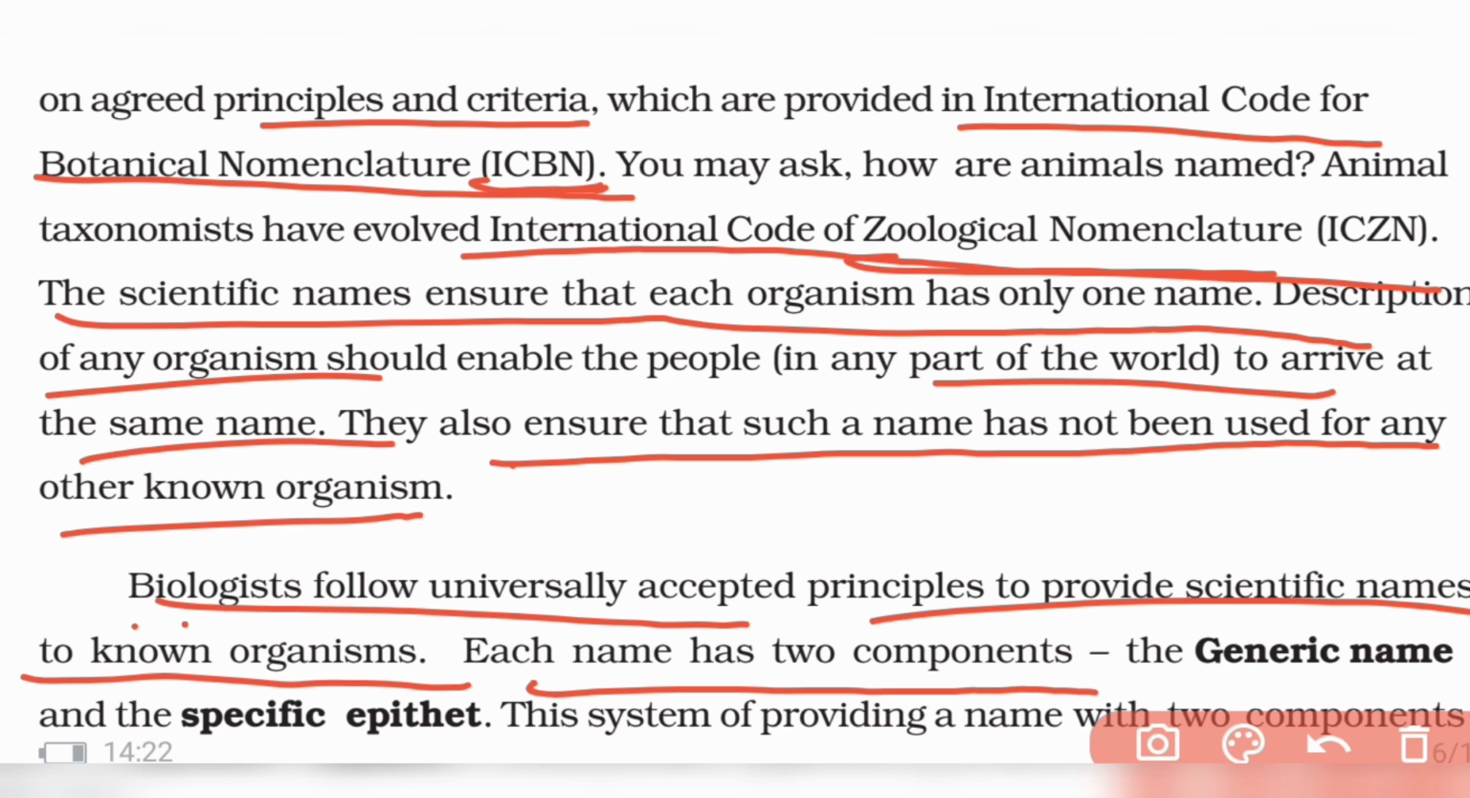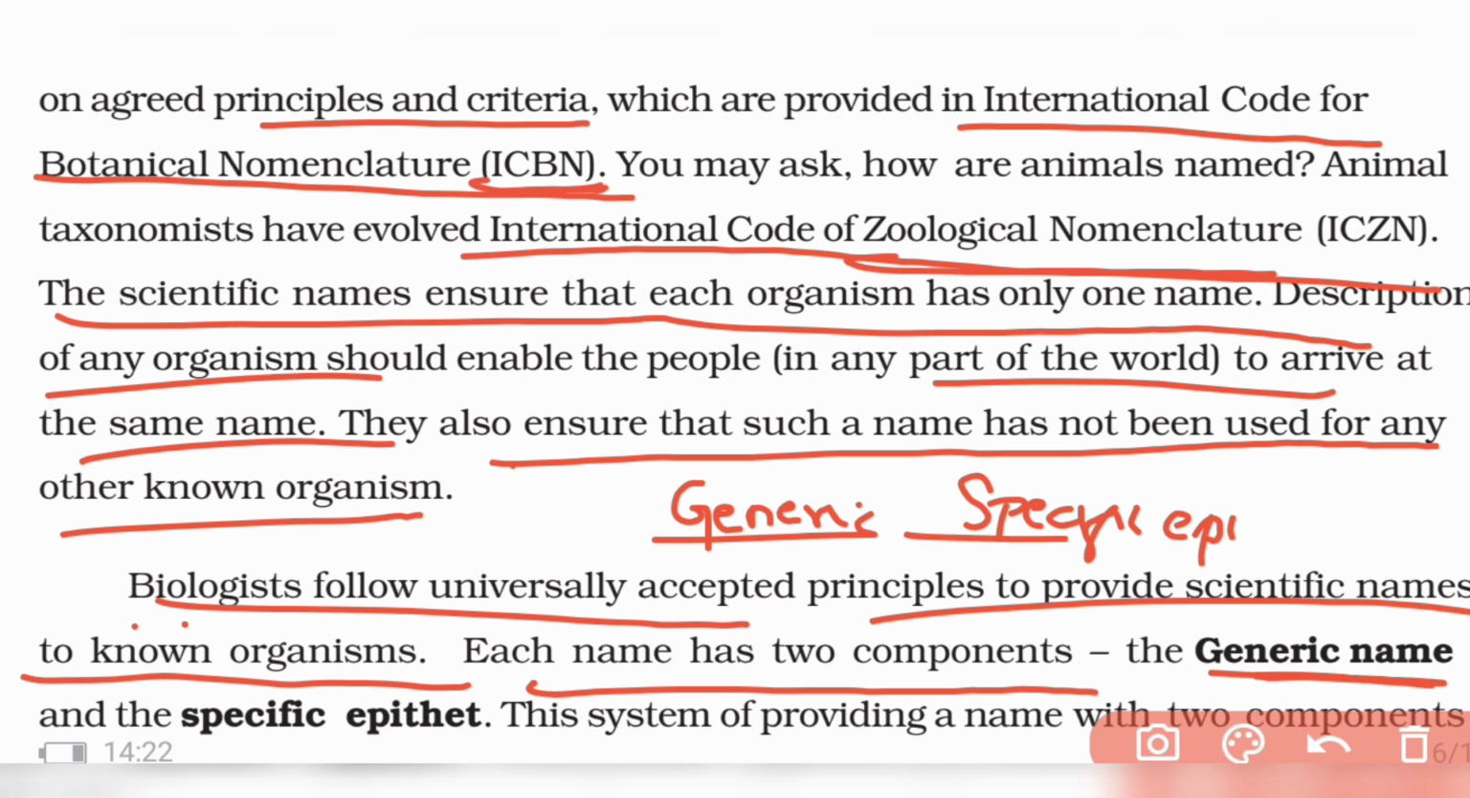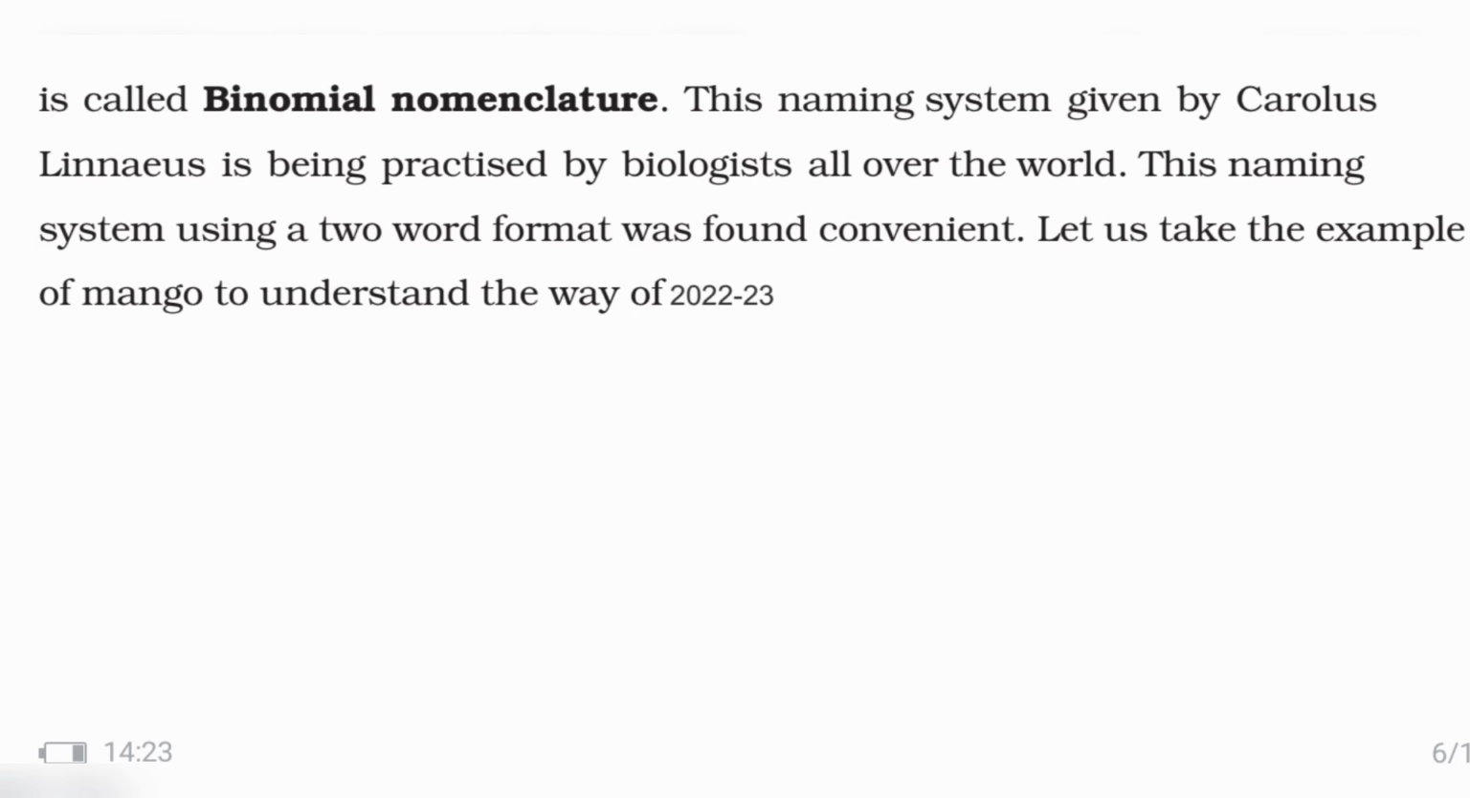Each name has two components. When you name the organism, you name it by two names. One is called the generic name, and the other part of the name is the specific epithet. This S should be small, actually. Specific epithet. The generic name starts with a capital letter and the specific epithet with a small letter. Both are underlined also. You will learn the rules basically. So there are two parts: generic name and specific epithet. This system provides two names, and that is why it is called binomial nomenclature, because there are two parts, right?